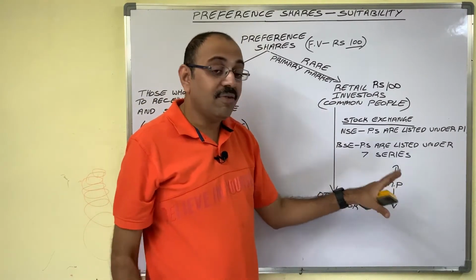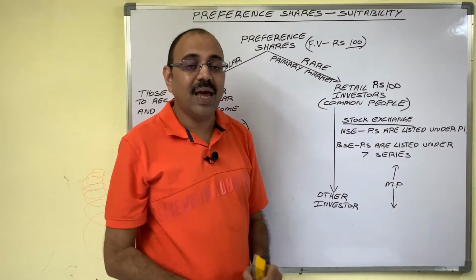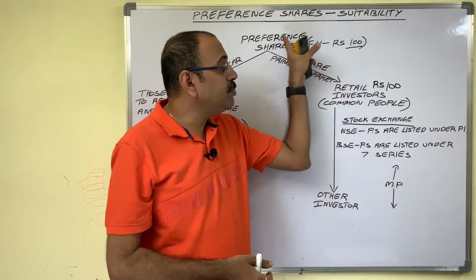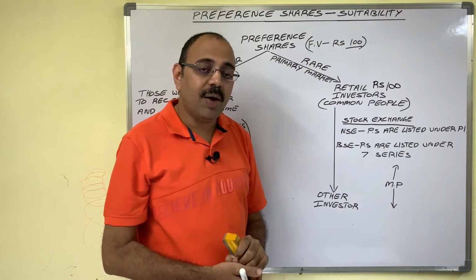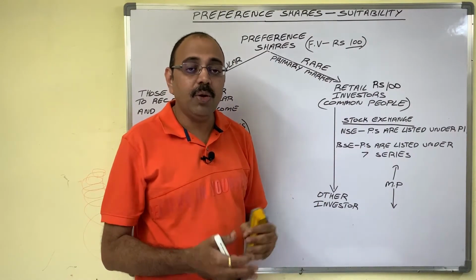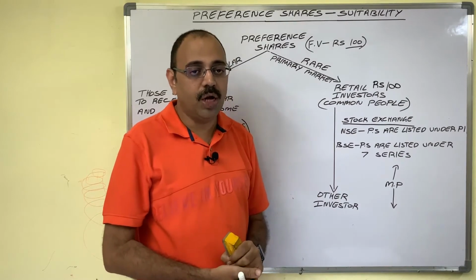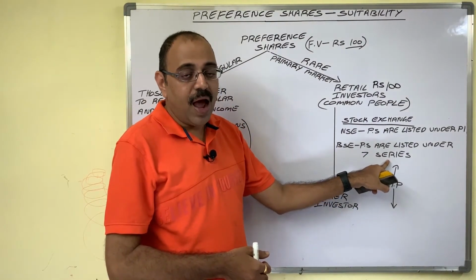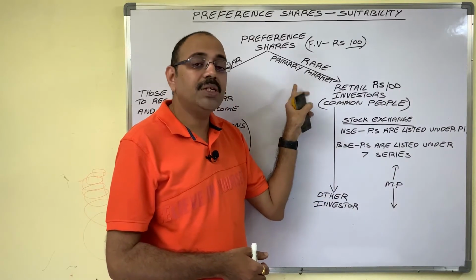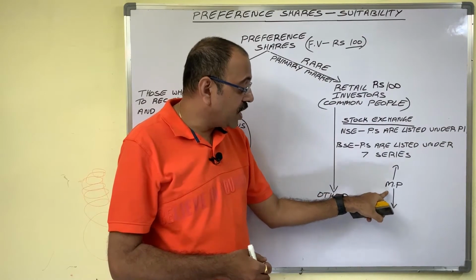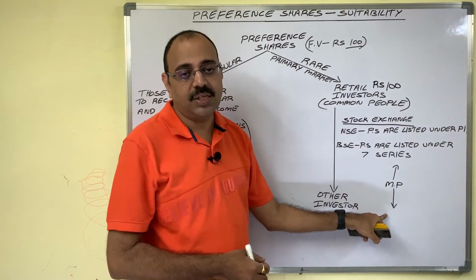Market price is not a fixed price. It is highly fluctuating. Market price depends on the company's performance. If the company is earning more and more profits, if the company is paying more and more dividends to shareholders, then market price increases. And if the company's performance is not up to the mark, then the market price of that company's share decreases.